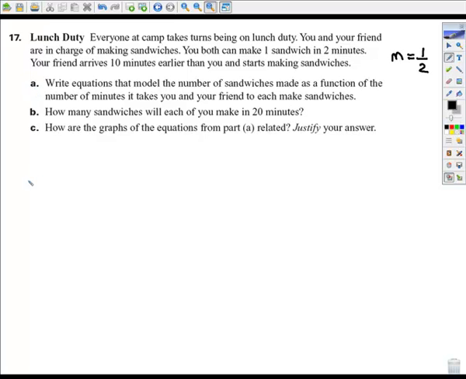So part A, they want us to go ahead and figure out an equation of a line for you and an equation of the line for your friend. So we'll say that you are line 1 and you make one sandwich in 2 minutes and we haven't even started yet. Your friend also makes one sandwich in 2 minutes, but they've been there for 10 minutes. So if they can make one every 2, then they've already made 5 sandwiches, because for every 2 minutes they make one sandwich. So there's the two equations.